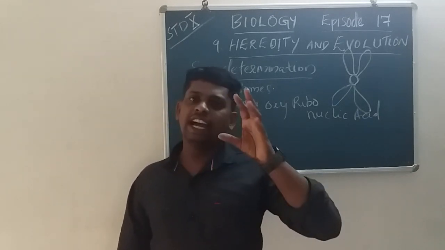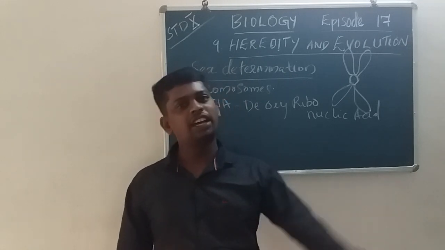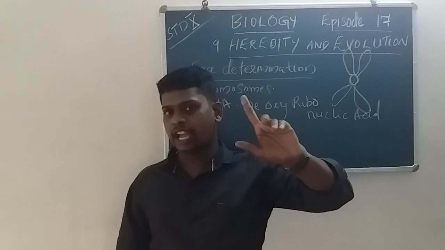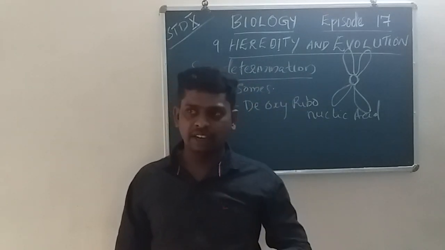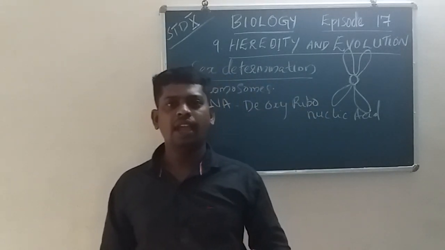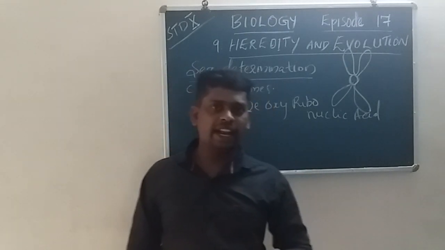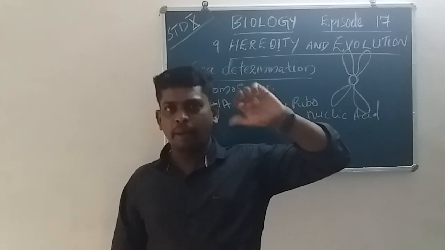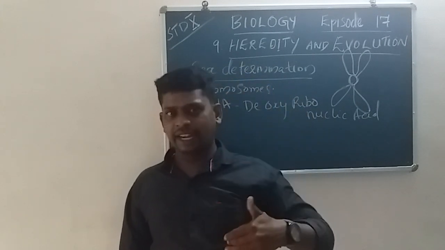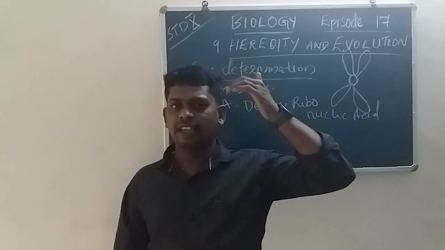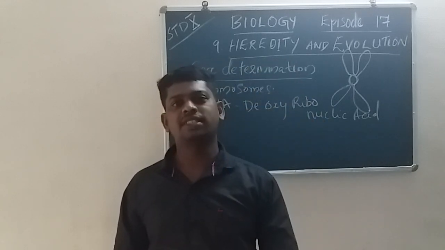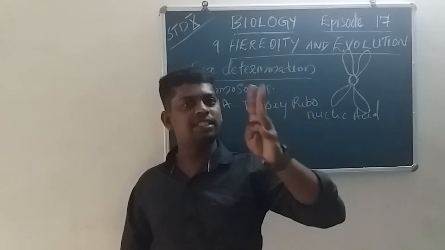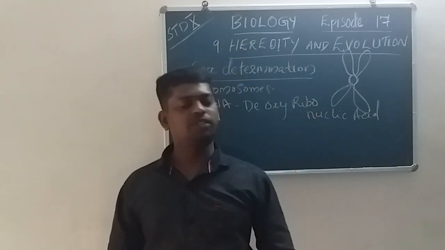So within the nucleic acids, there are five types of nitrogenous bases: adenine, guanine, thymine, cytosine, and uracil. In DNA they are adenine, guanine, thymine and cytosine. But in RNA, thymine is replaced by uracil. That means adenine, guanine, uracil, cytosine are present in the RNA structure.